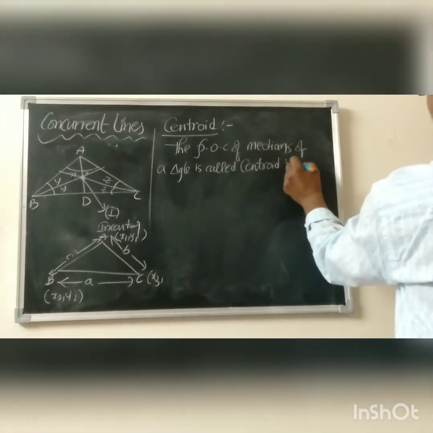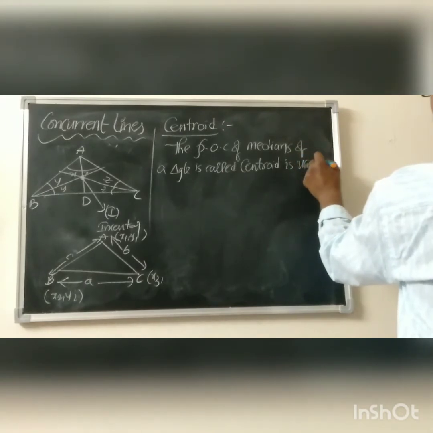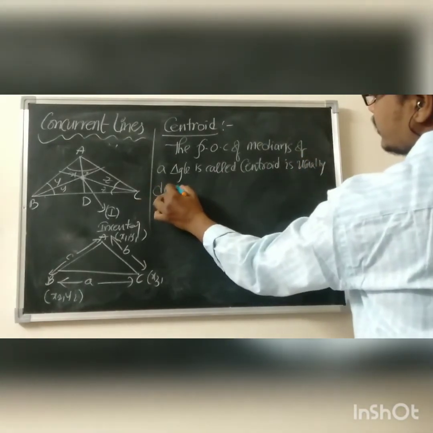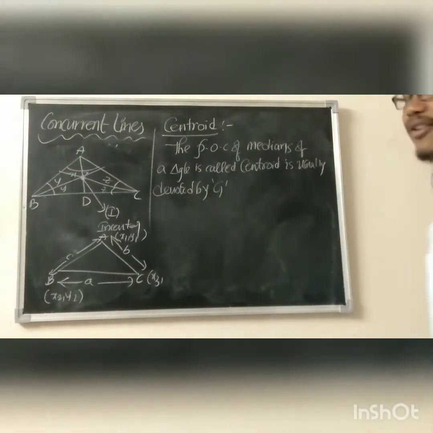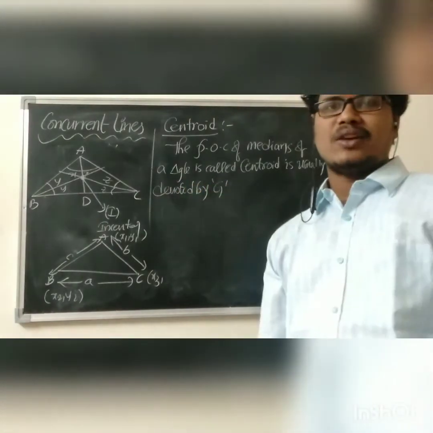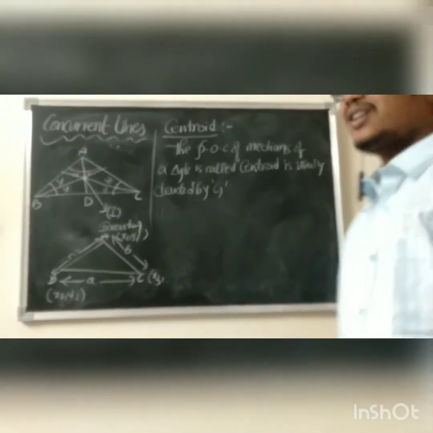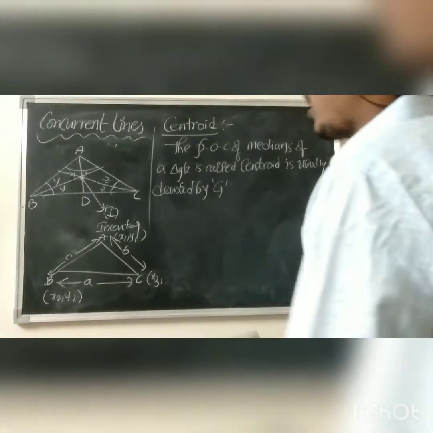It is usually denoted by G. G stands for center of gravity. That's why we denote centroid as G. Okay, fine. Let us see how it will appear.